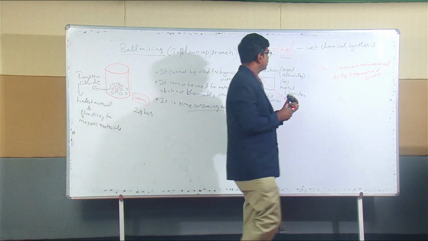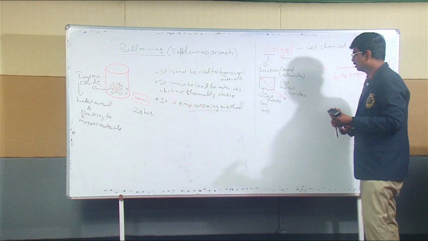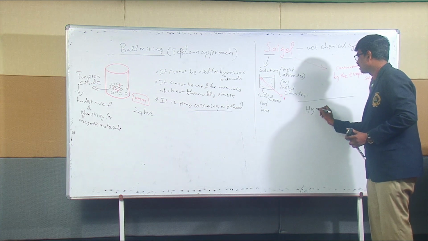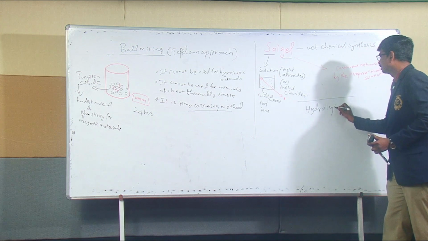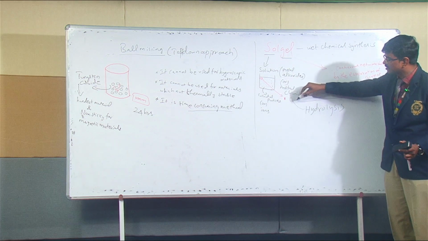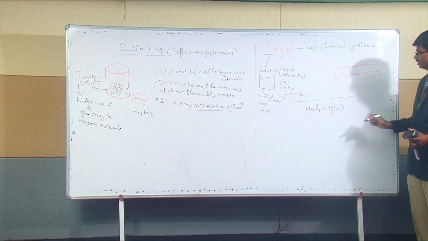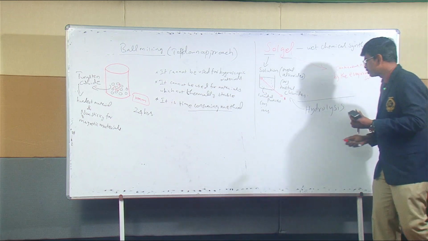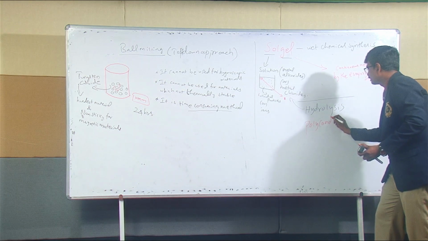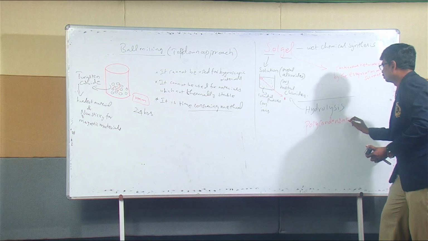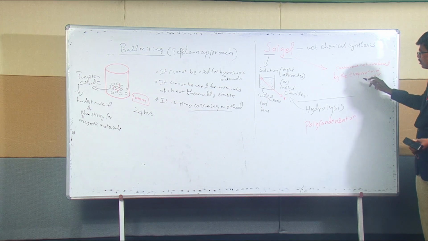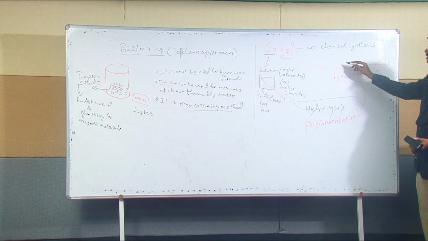And whenever we talk about sol gel, two main processes are happening. The first one is hydrolysis, which is the preparing of the sol. The second part is polycondensation, which is the formation of this gel.